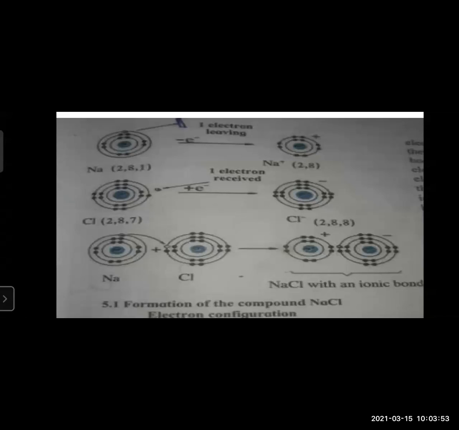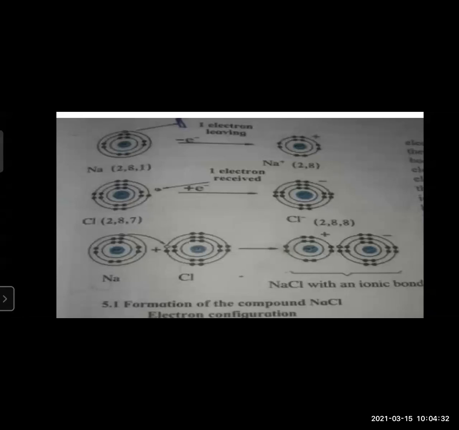Simple. Now, while studying static electricity, we have learned that there is a natural tendency of any body to change from an electrically charged state into an electrically neutral state. Static electricity, this topic you have learned in 7th and 8th standard. So what is the tendency of any body? That it changes from an electrically charged state to a neutral state.